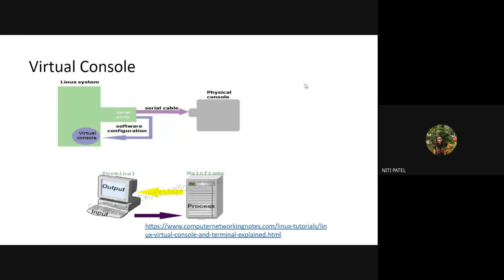All those multiple users were trying to send the data to this mainframe computer. This mainframe computer will do the processing, and after the processing is done, it will give only the output to be displayed to this terminal. That means these terminals were not doing any work apart from getting input and displaying output, but the actual work was done by the mainframe computer.